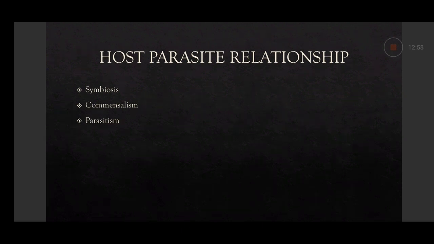And parasitism is an association in which the parasite derives benefit and the host gets nothing in return and always suffers some injury. So all parasites which will be taught to you in parasitology will be parasitism. Parasites can't live an independent life. They are all parasitic. Parasitism is the term used in the host-parasite relationship.